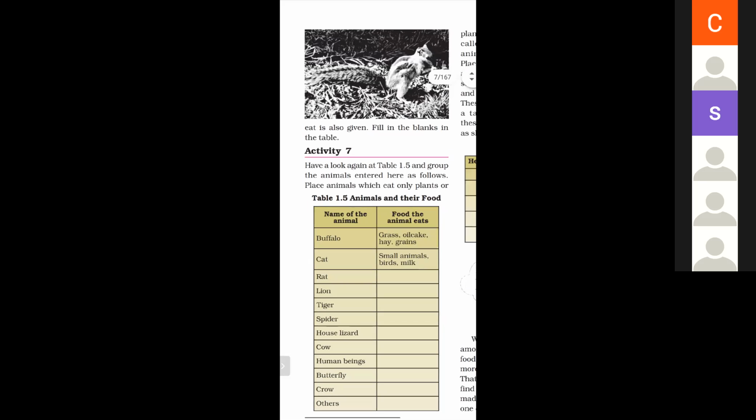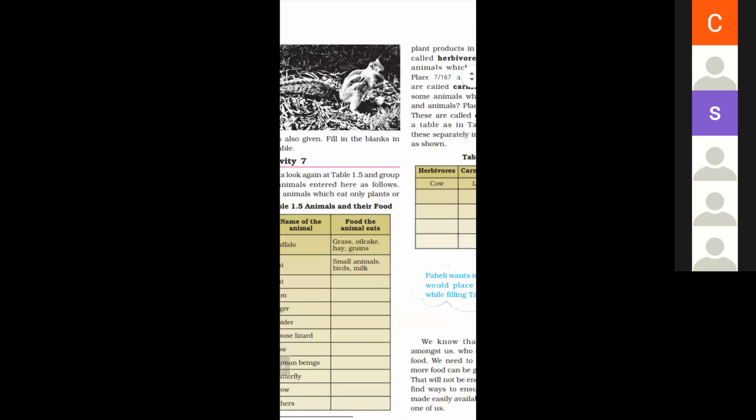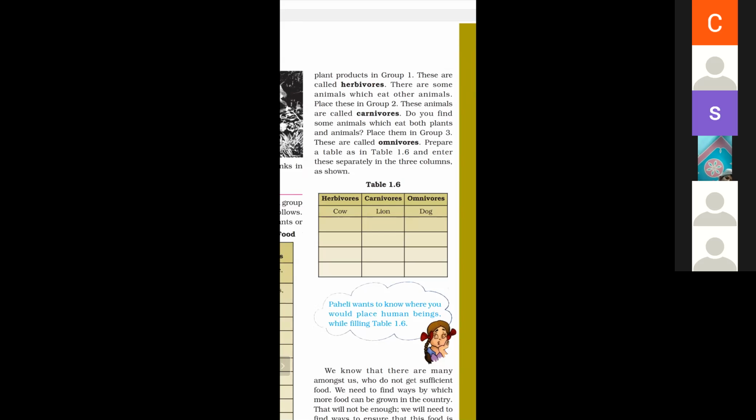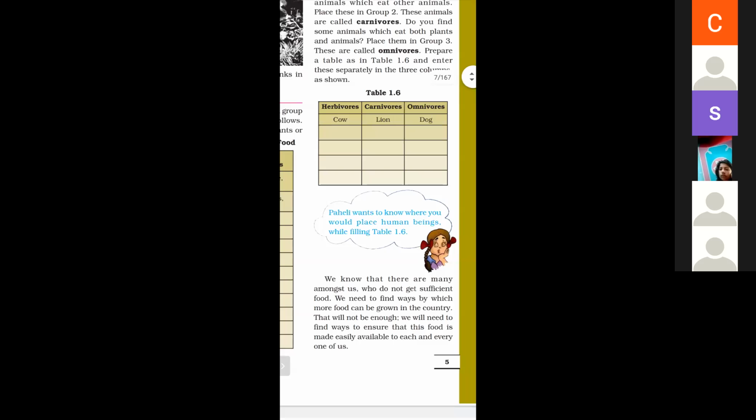Place animals which eat only plants in the category herbivorous. So what are herbivorous? Animals which eat plants or plant products are called herbivorous, and animals which eat only flesh of other animals are called carnivorous. And what are omnivorous? In table 1.6, we have given some herbivorous, some carnivorous, and some omnivorous.